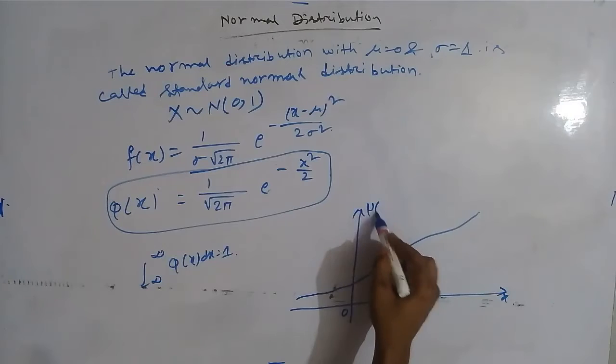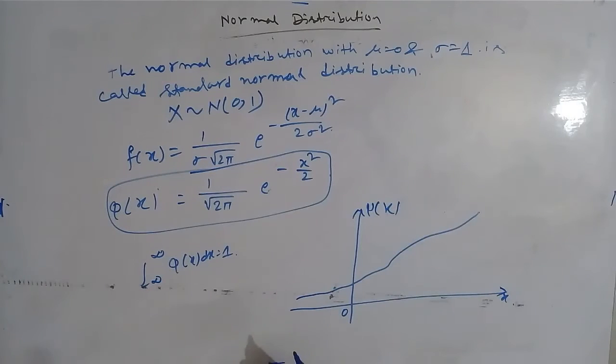This is phi x. So this is the graph of the distribution function of standard normal distribution. Okay. Now I will tell you a very important result.